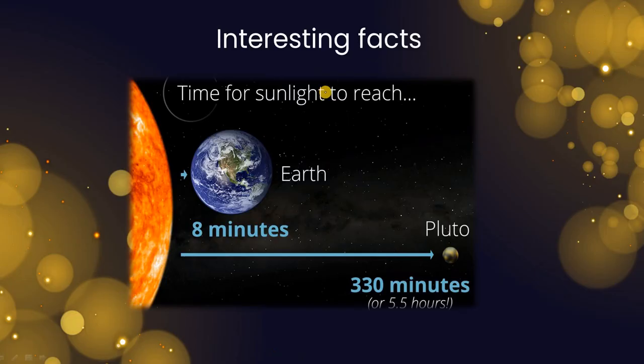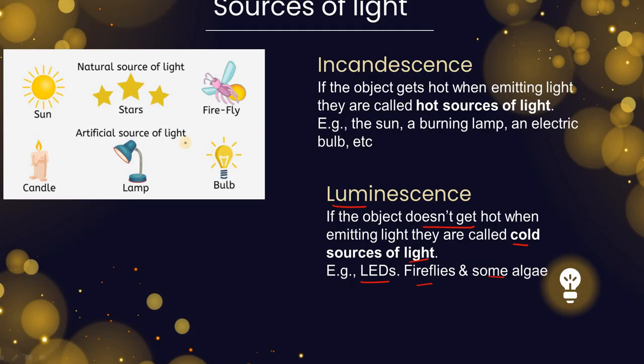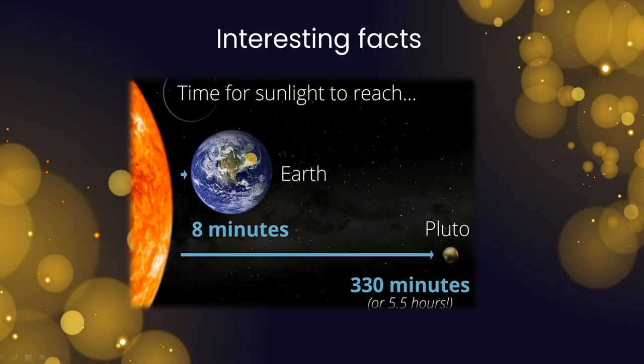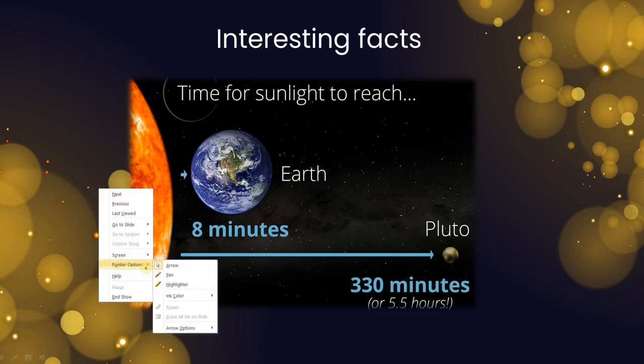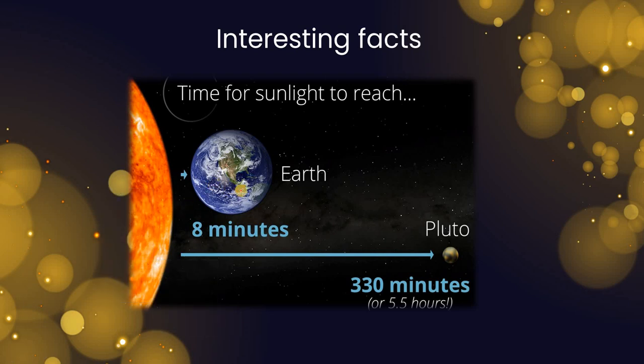Now let's talk about a very interesting fact that you might already know, about how much time the light takes to reach the earth. You'll be surprised to know that light takes only 8 minutes and a few seconds to reach the earth. And since Pluto is further apart from the earth, it takes around 5.5 hours. Isn't it amazing to know such interesting facts about what we are seeing every day?